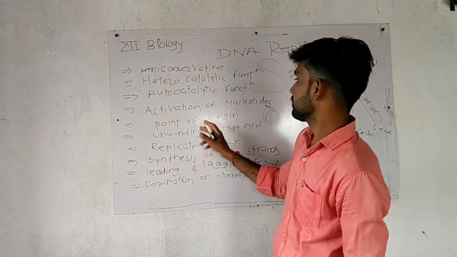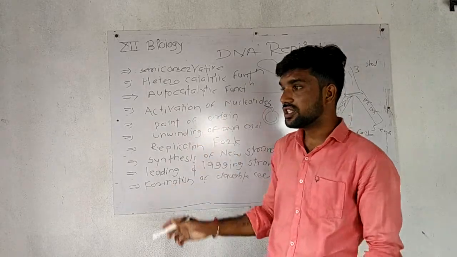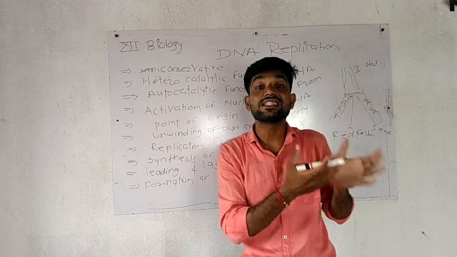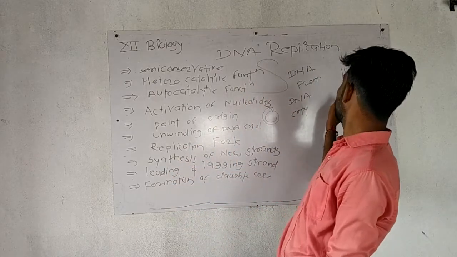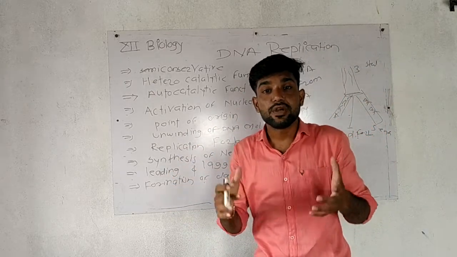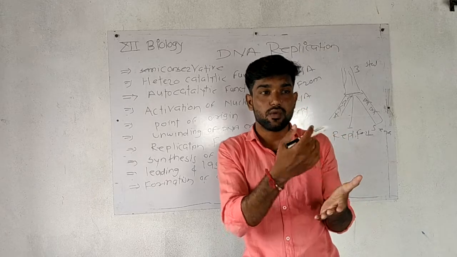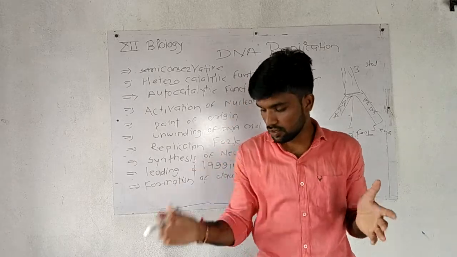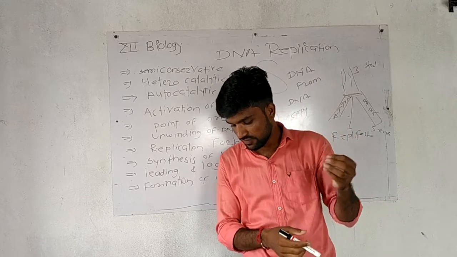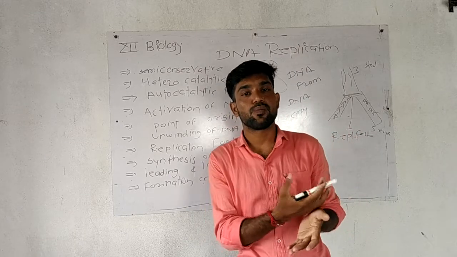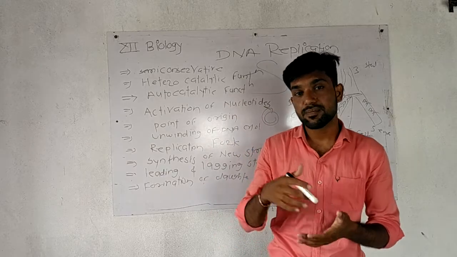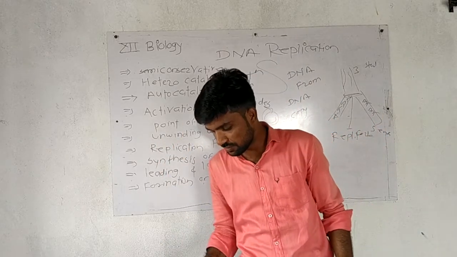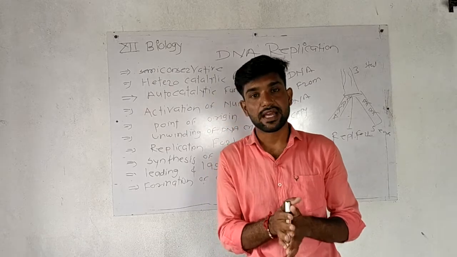Second is your point of origin. Point of origin means where the replication process starts. When the nucleotides are activated, then the origin begins. The point of starting is O, and the point of end of the replication is T. It is given on page number 75. You can get the idea.